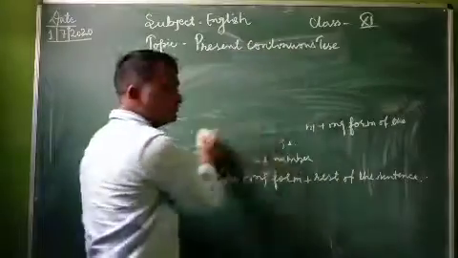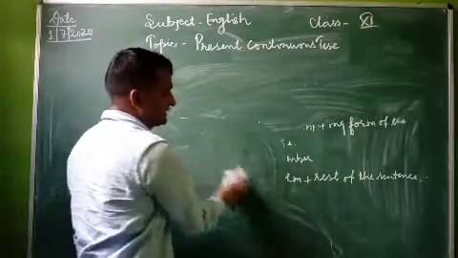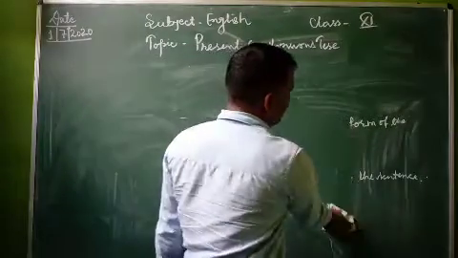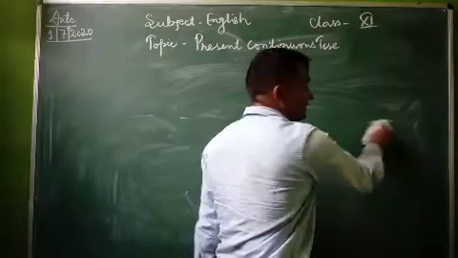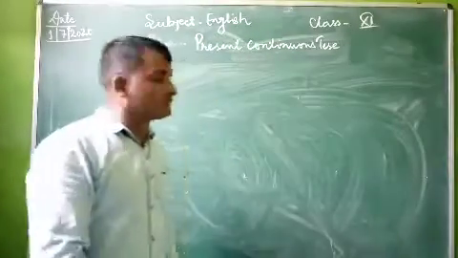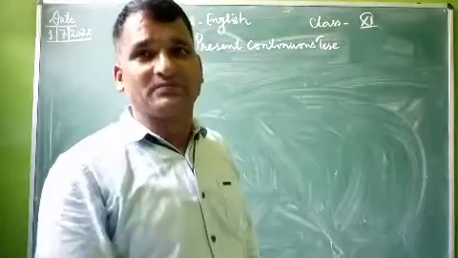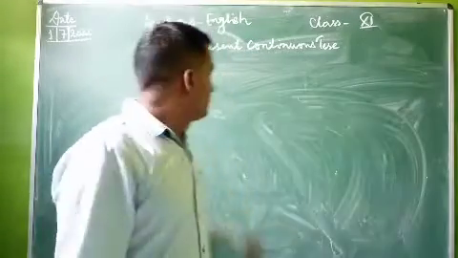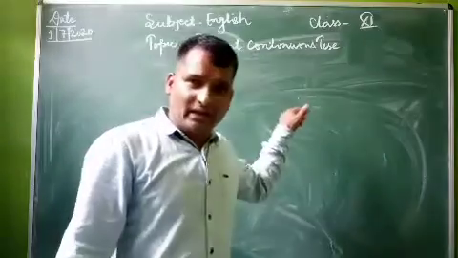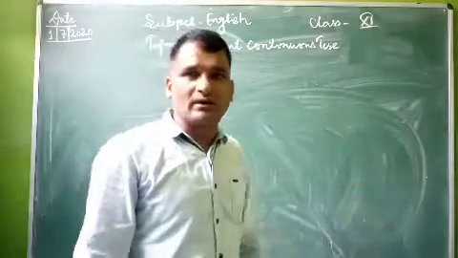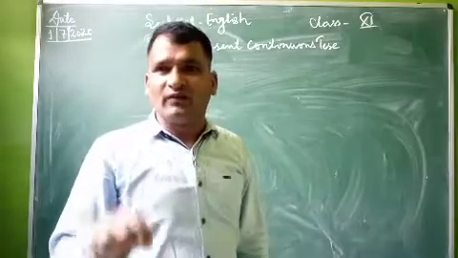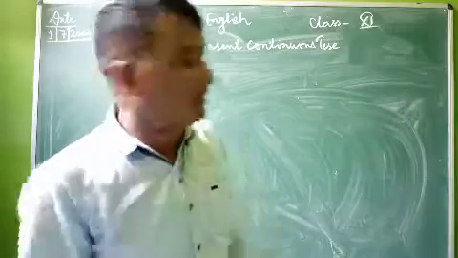Students, you have to do more and more practice to make sentences. At least this is a very simple tense. In this tense, there are only two rules regarding subject verb agreement. If the subject is in singular number, you have to use is or am with the ing form of the verb. If the subject is in plural number, we have to use are with the ing form of the verb.